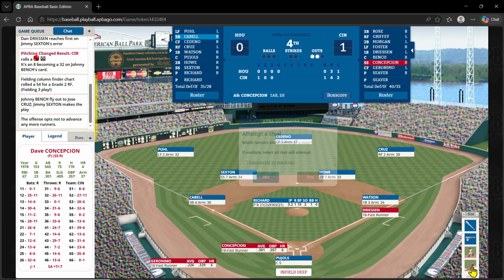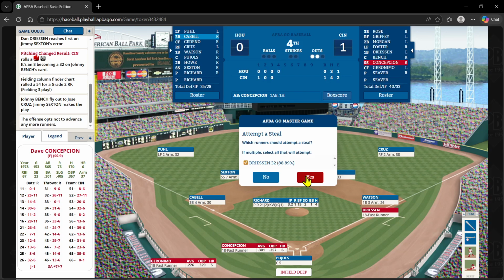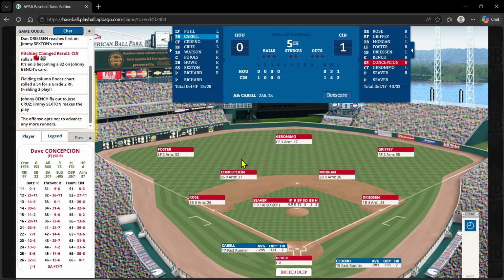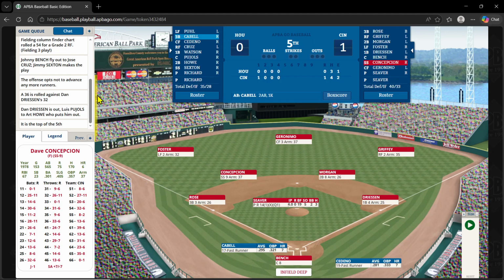Let's try and get Dreesen a second. We are going to try and steal. We were unsuccessful last time. Looks like we have 32 chances. And this is an out again. 36 against 32. So looks like we might have rolled double sixes there. And we're going to go to the 5th inning, as that ends the inning on the caught stealing.